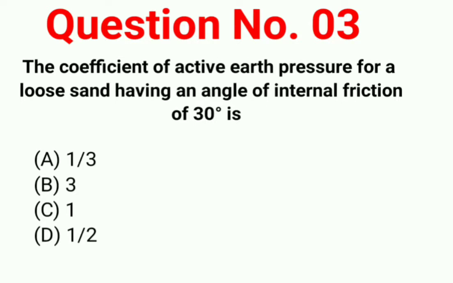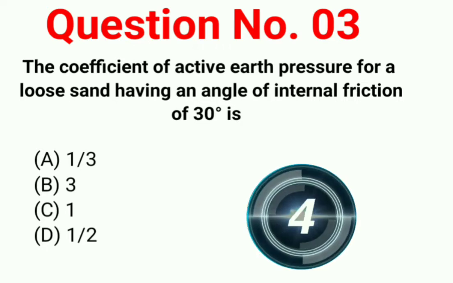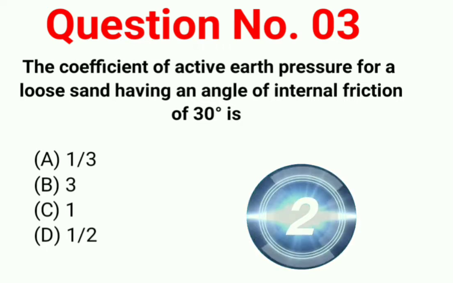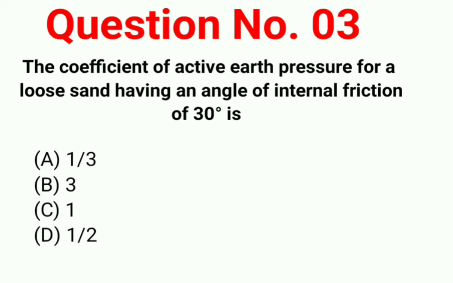Question number 3. What is the coefficient of active earth pressure for a loose sand having an angle of internal friction of 30 degrees? Option A 1 by 3, option B 3, option C 1, option D 1 by 2. Your correct answer is option A, 1 by 3.